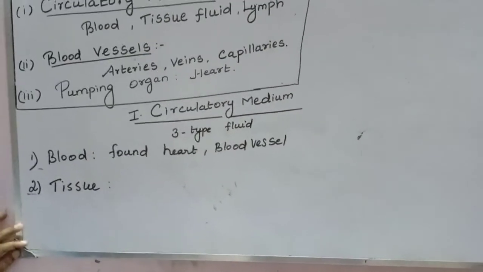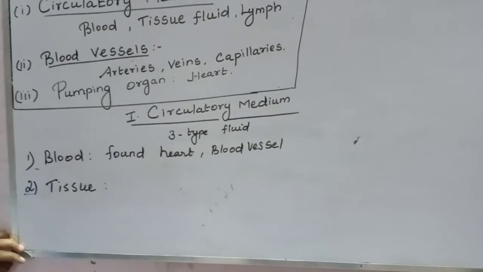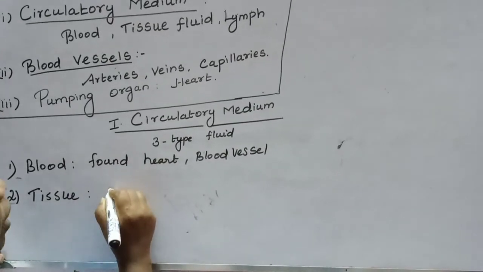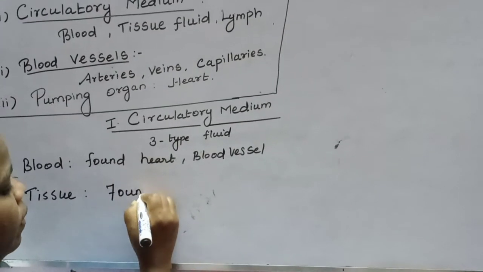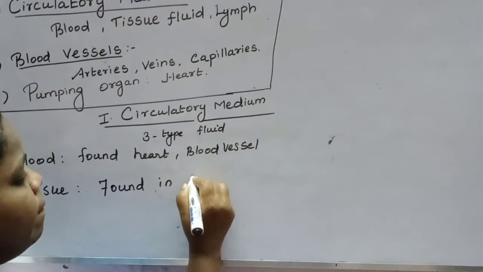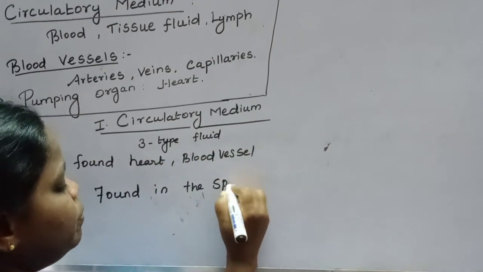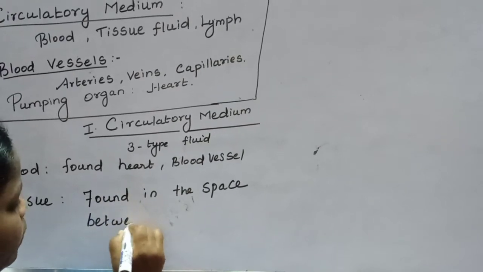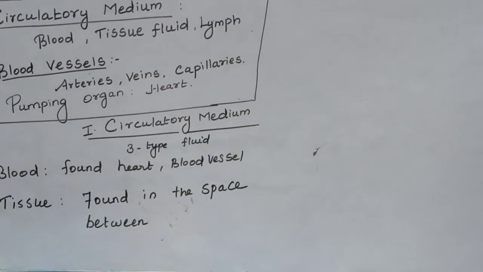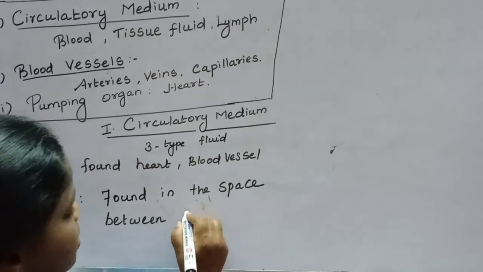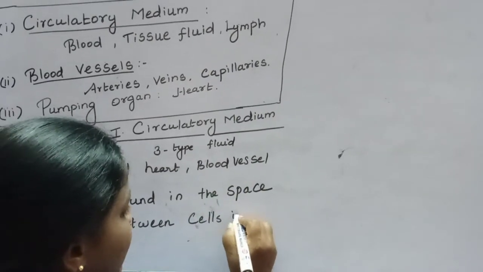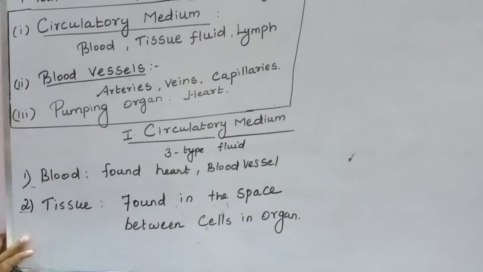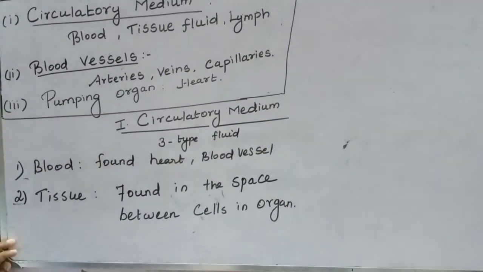Tissue fluid is found in the space between the cells in the organs.